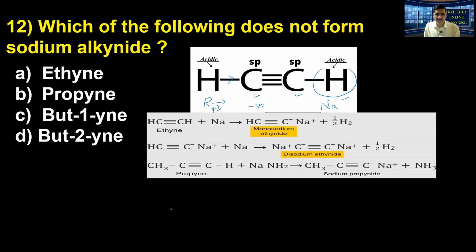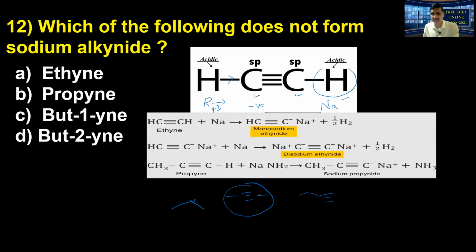Now if I come to butyne, look at this, this is 2-butyne, and look at this, this is 1-butyne. Now in this 1-butyne, what happens? Here definitely there is an acidic proton. Whereas here, in the case of 2-butyne, there is no acidic proton. So therefore 2-butyne can in no way form the salt with the base.